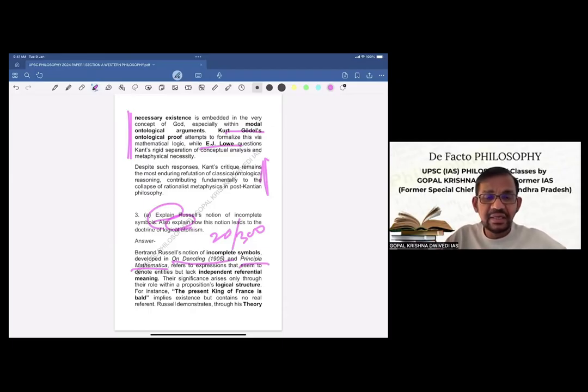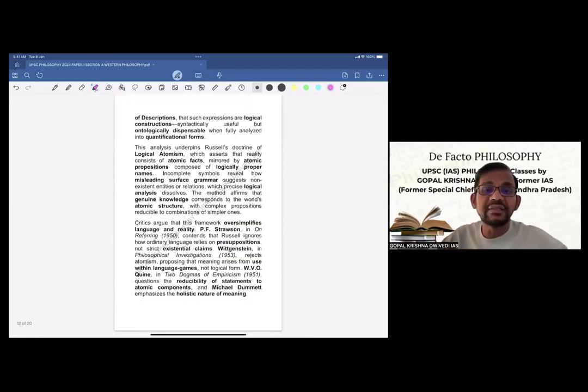For instance, the example he has given, the present king of France is bald, implies existence but contains no real referent. Russell demonstrates through his theory of descriptions that such expressions are logical constructions, syntactically useful but ontologically dispensable when fully analyzed into quantificational forms. So this analysis underpins Russell's doctrine of logical atomism.